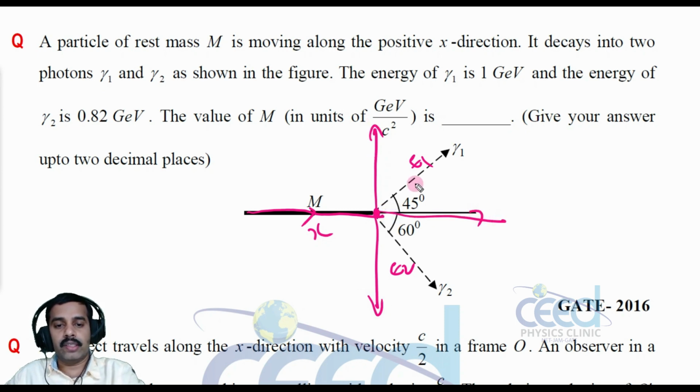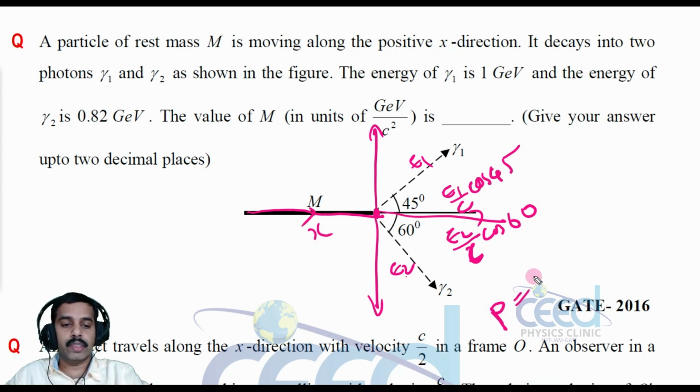Momentum in this direction is due to E1 by c cos 45, so energy by c is the dimension of momentum, and here E2 by c cos 60. So the final total momentum is equal to E1 by c cos 45 plus E2 by c cos 60.